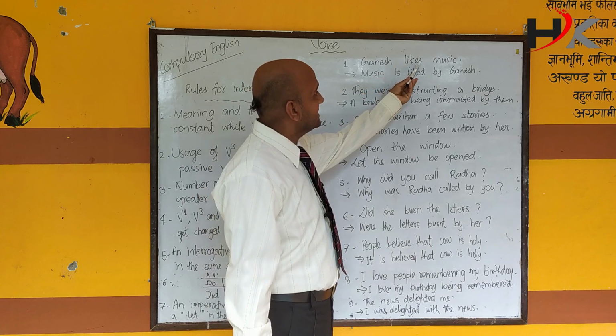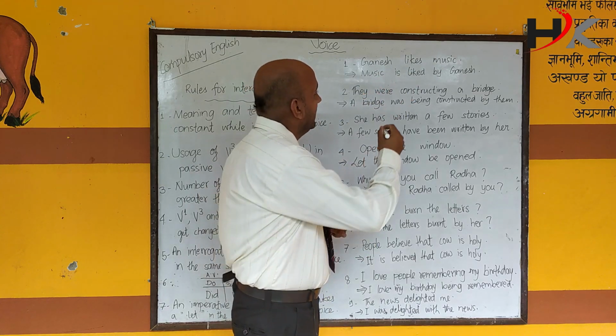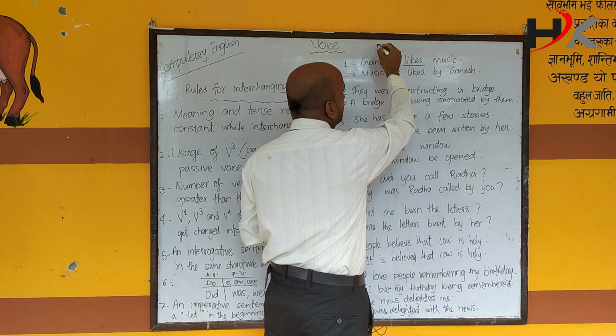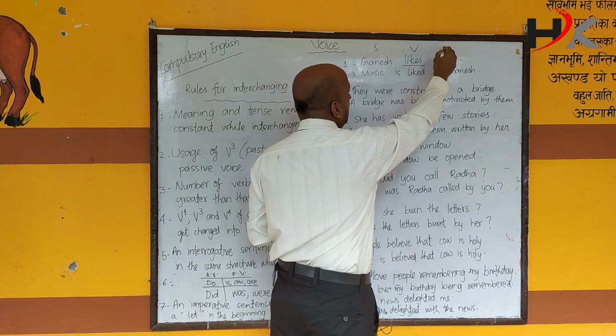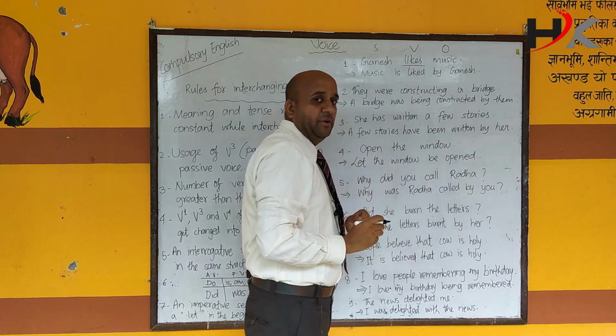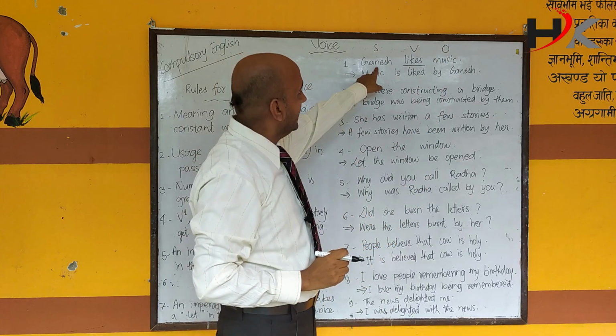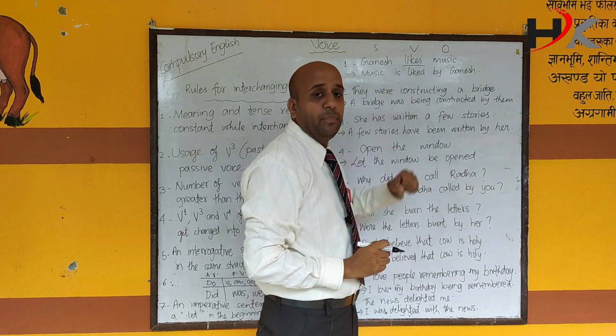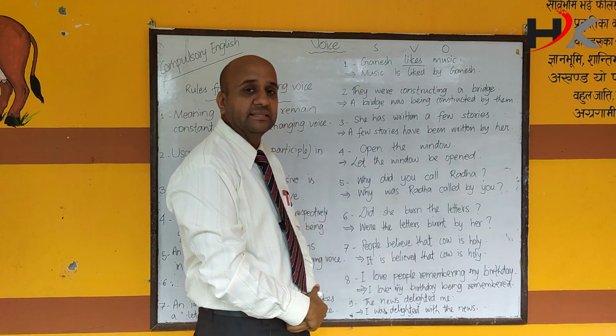Ganesh likes music. Likes is the verb here. This is subject, verb, object. Subject, verb, object. Have you noticed something, dear student? Ganesh, which is the subject, music, which is the object. Both of them are singular.